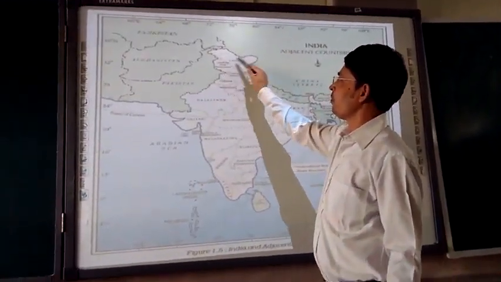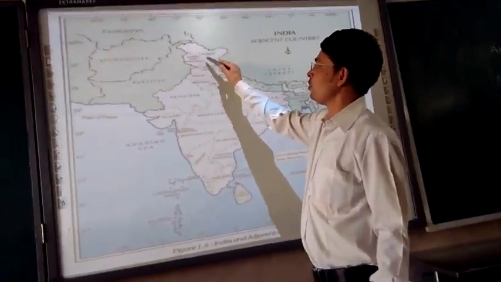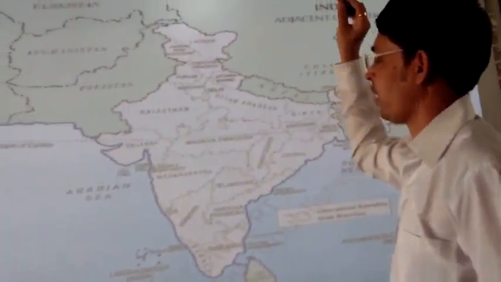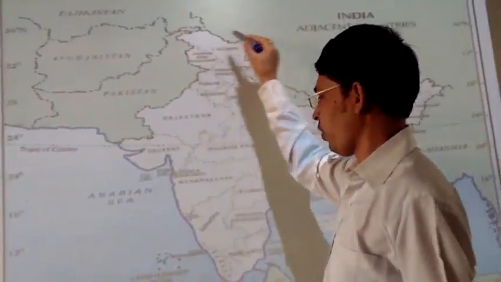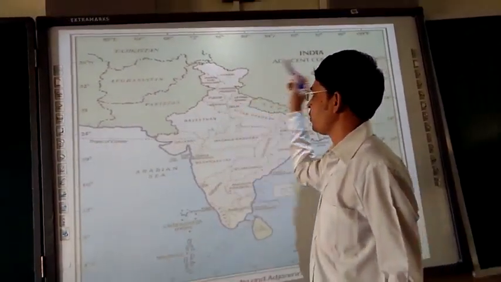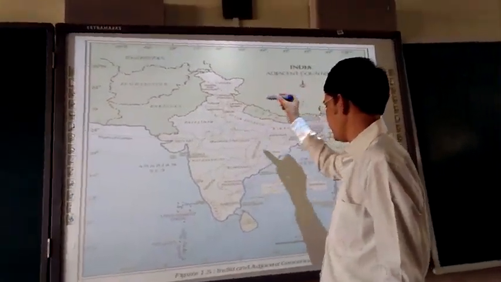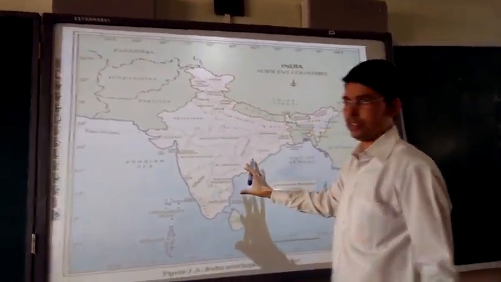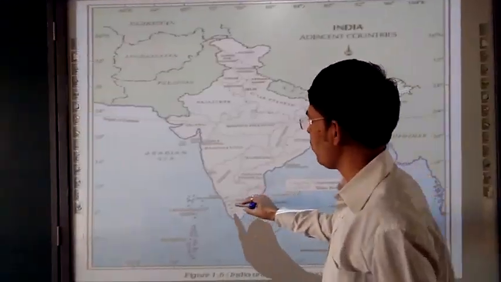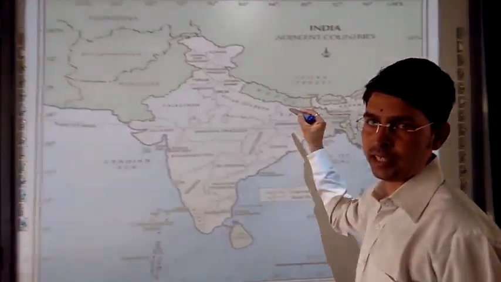Here Jammu and Kashmir is divided into 2 union territories. This part is Ladakh and this part is Jammu and Kashmir. These small ones are union territories. Haryana is a state, Delhi is the national capital union territory, and we are seeing all of this. So these are India's adjacent countries, and here all the 28 states are there.